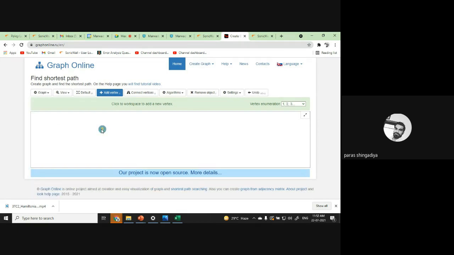But right now we'll check whether the graph is Euler or not. ठीक है, तो कैसे ग्राफ बनाना है इसमें? You can change the notations, consider 1, 2, 3 or A, B, C, D, the option is there.